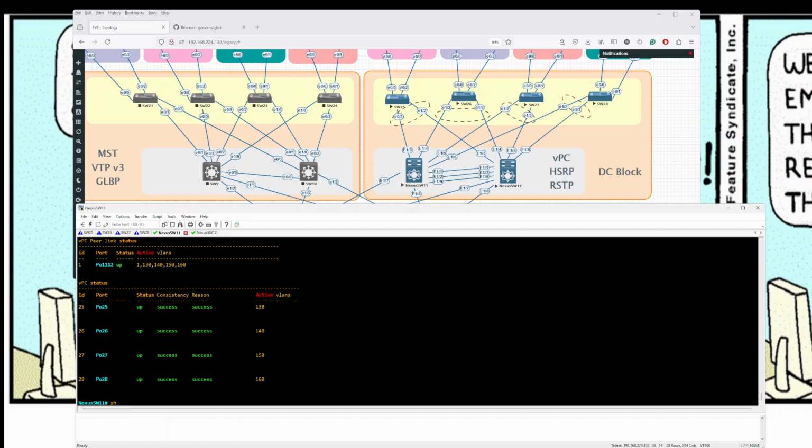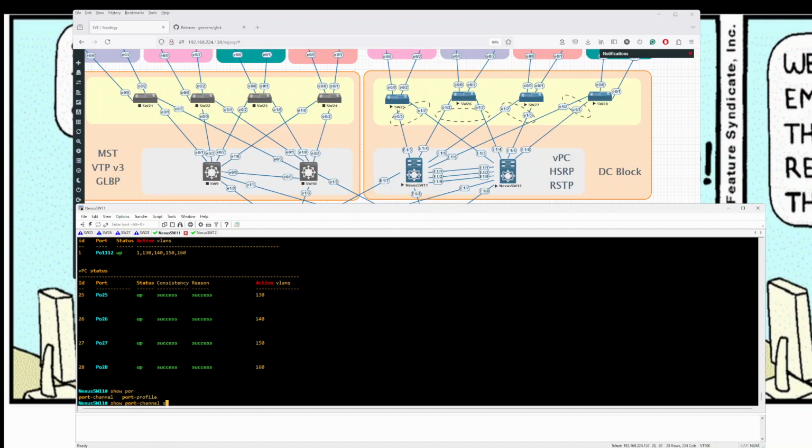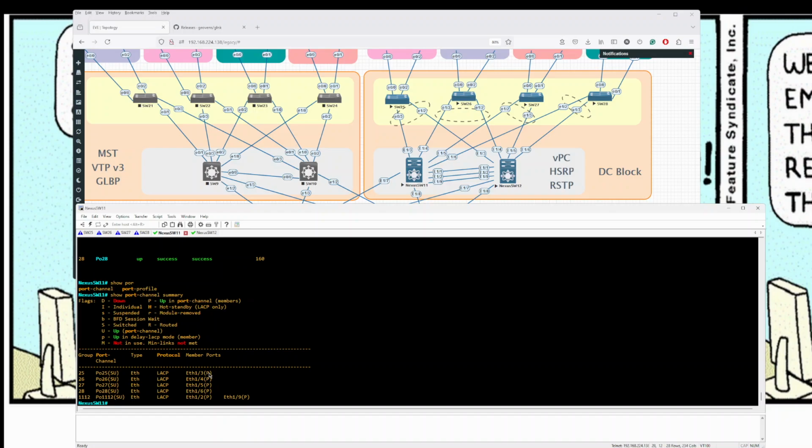And when I say show port channel summary, now it is no longer an S, it now shows as a P. So all I needed to do was make sure that that particular port channel was aware that it was part of a vPC and included in that particular vPC. So this is a self note for me and a journal entry.